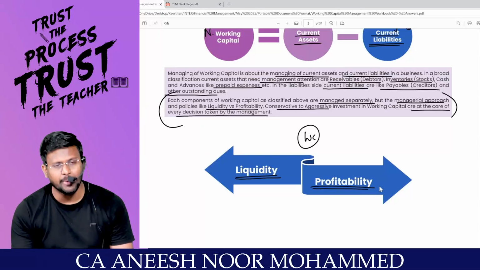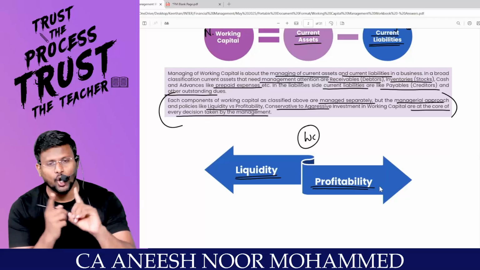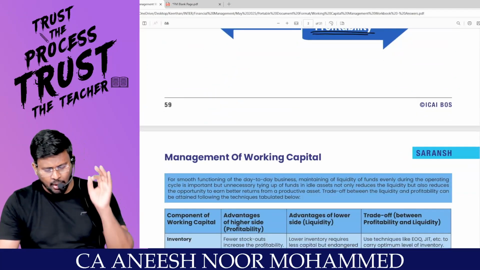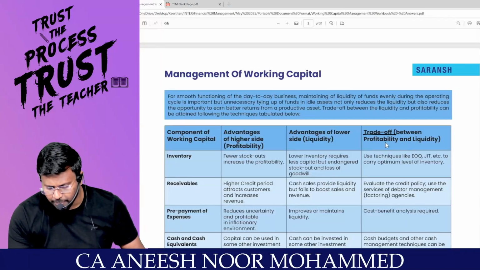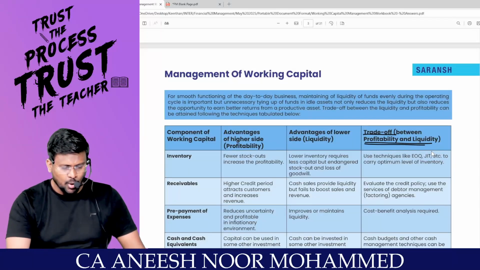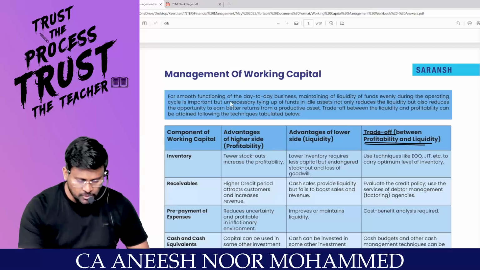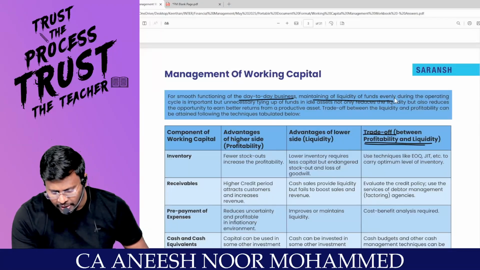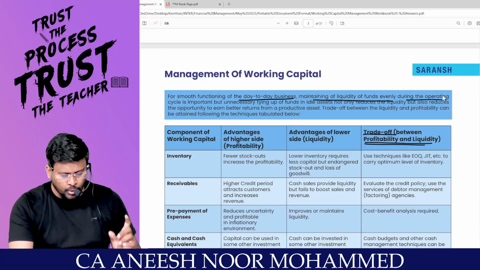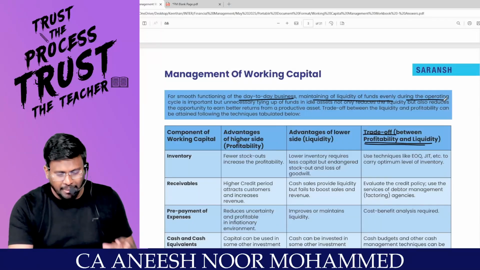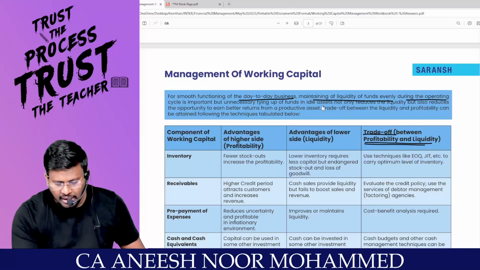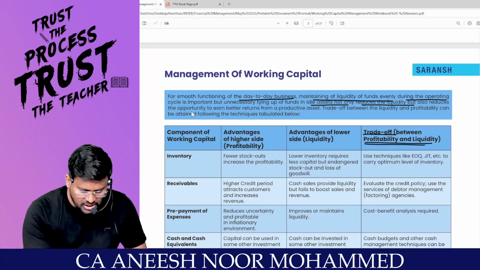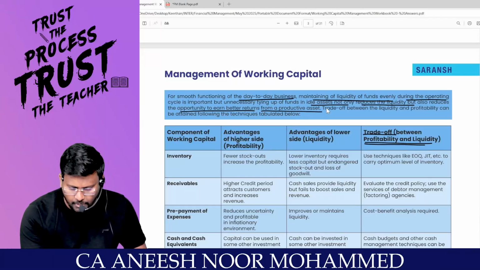So I have to fix a working capital where my liquidity position and my profitability position will trade off. That's what the trade-off between profitability and liquidity is. What will happen, sir, for smooth functioning of day-to-day business? Maintaining liquidity of funds evenly during the operating cycle is important, but unnecessary tying up of funds in idle assets not only reduces the liquidity but also reduces the opportunity to earn better return from a productive asset.